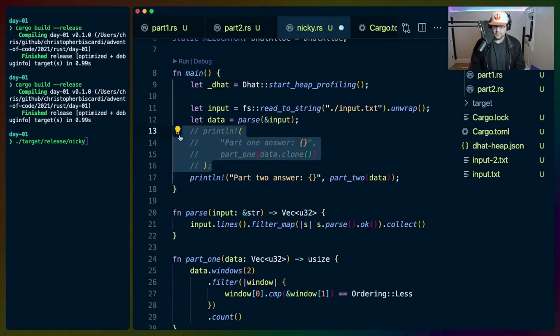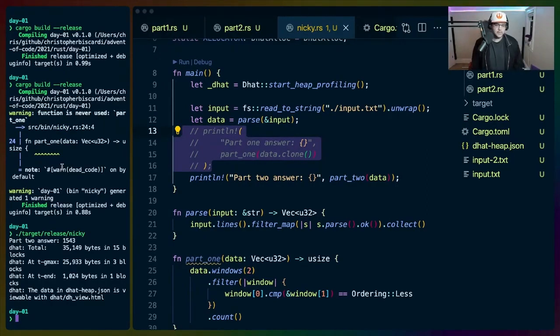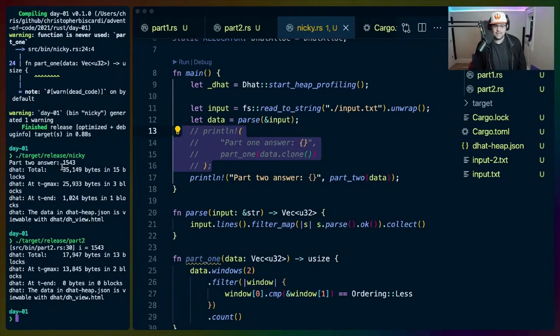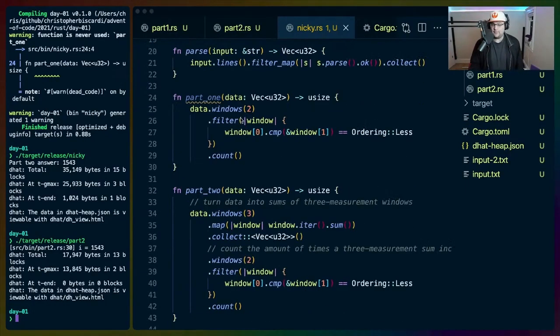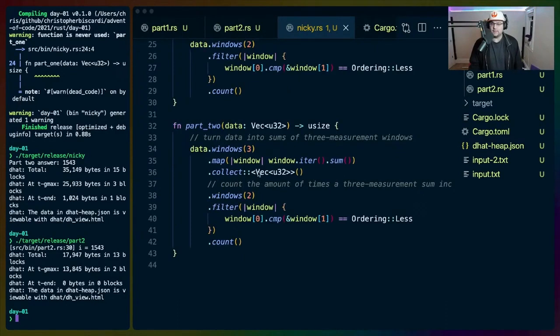Let me recompile. Yes, it was more. So we're seeing 35K and 25K at Gmax instead of, what was it, like 18 for the other one? So yeah, 18 and 14. So it's approximately double. If I had to guess, it would be because of this collect. Because if it's just double, right, and really the only thing we're doing is allocating a vec here, I think you have 2 copies of the vec and I have 1, probably, that kind of thing.